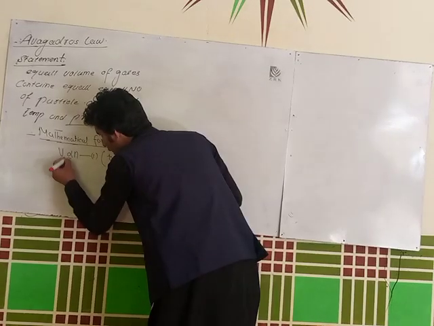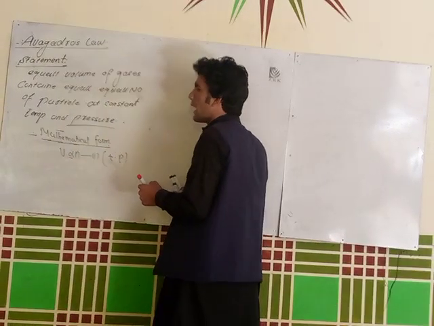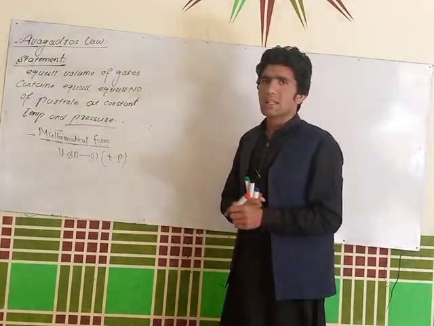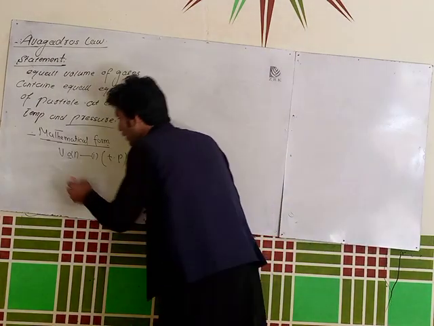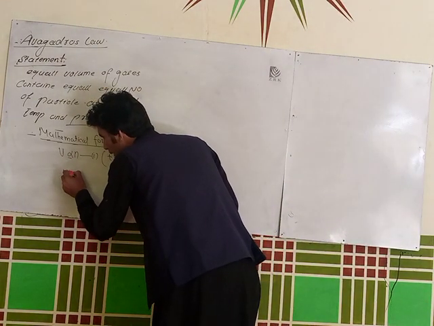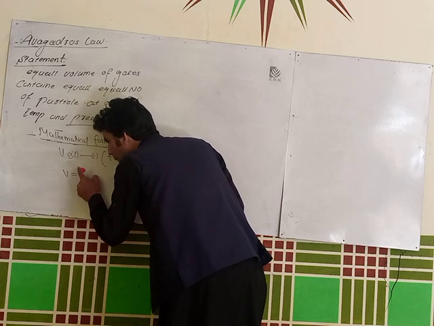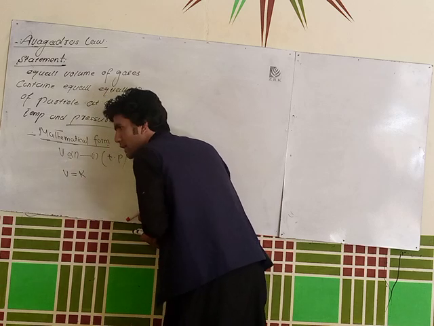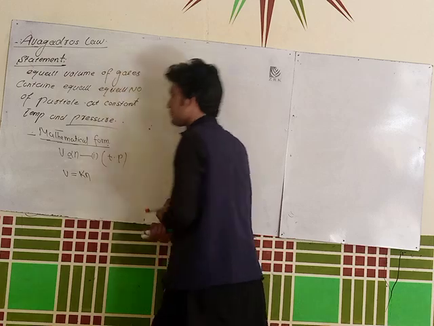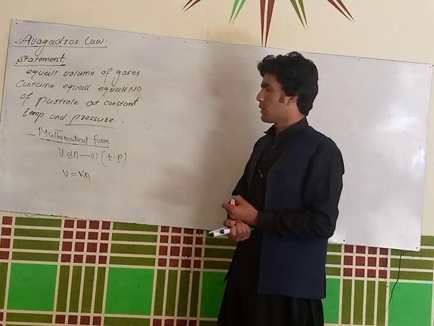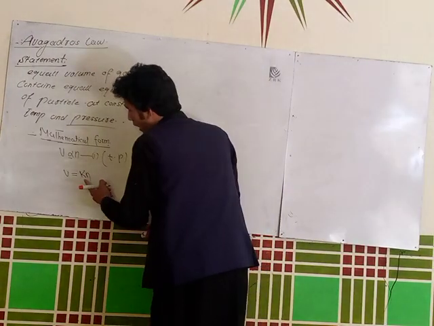Here, when we remove the proportional sign, we put a constant instead of it. So how can we write this equation? V is equal to a constant, whose name is k, times n. Clear, students?